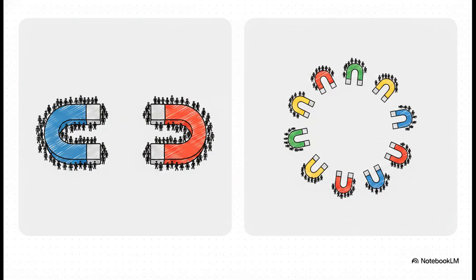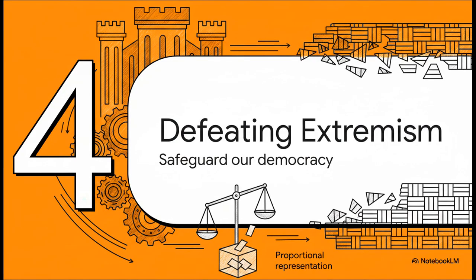By injecting more viable parties into the system, it distributes the tension. If one party becomes way too extreme, voters can just attach to a different, nearby, moderate magnet. It breaks that binary, zero-sum conflict. Which leads us to a really crucial point in part 4, defeating the extremist threat and safeguarding against authoritarianism.